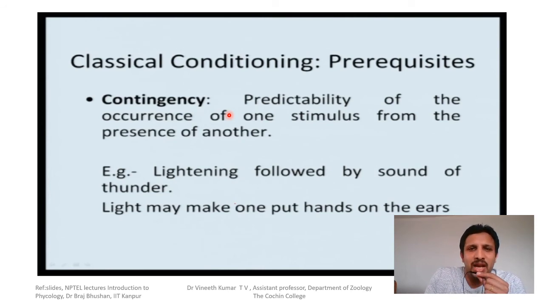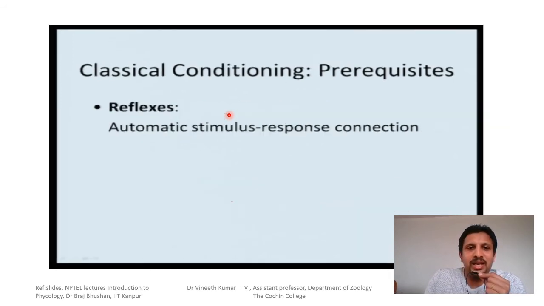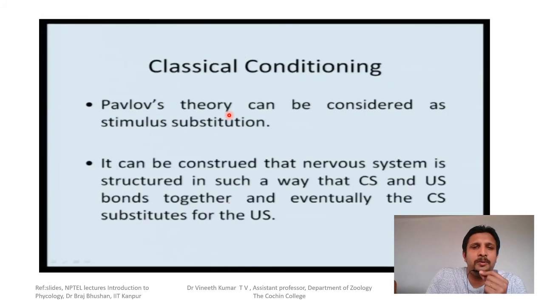The same thing happens in classical conditioning, where the dog is expecting that at the sound of the bell, in the next moment he gets food. That's why he starts to salivate during the process of classical conditioning. So the other prerequisite is reflexes, which is the automatic stimulus-response connection. So there should be a stimulus-response connection, where when you see the food, the response should be there. So there should be a reflex mechanism. Only if there is this reflex mechanism will there be associative learning or conditioning.